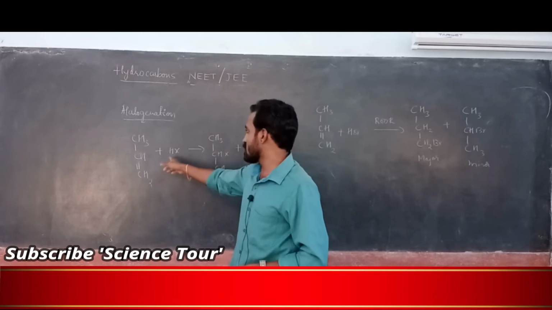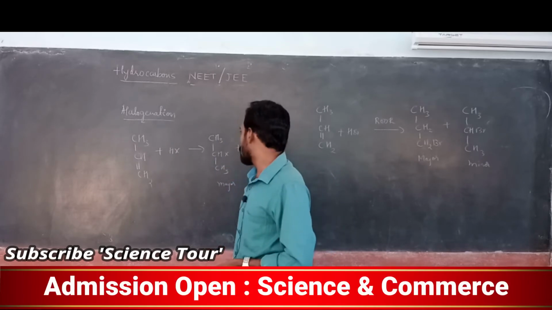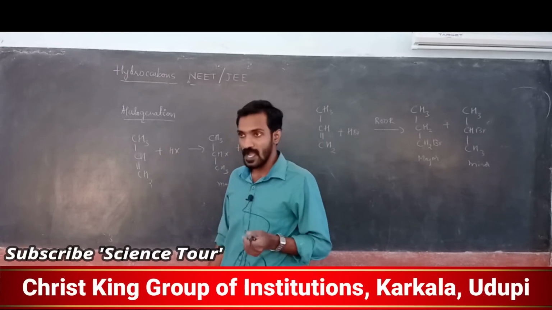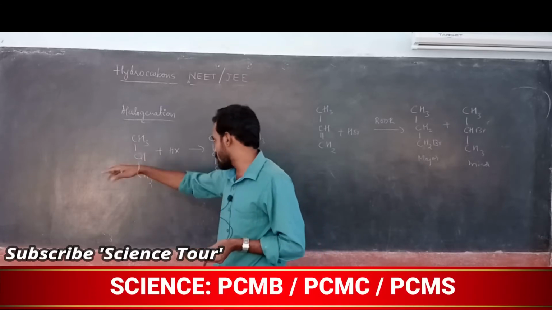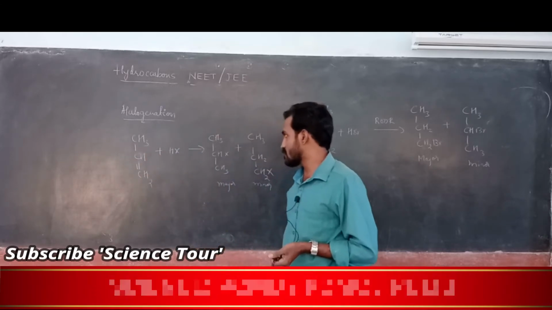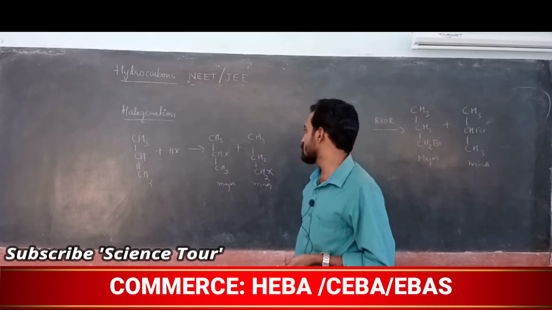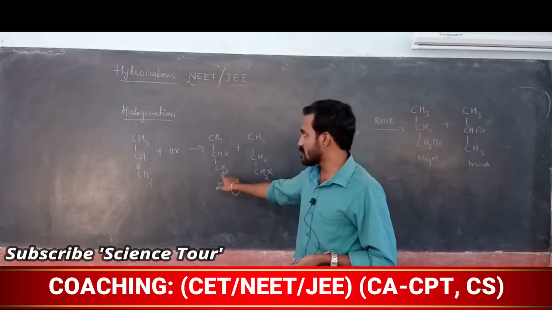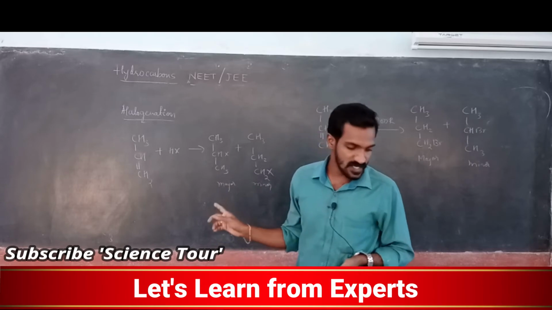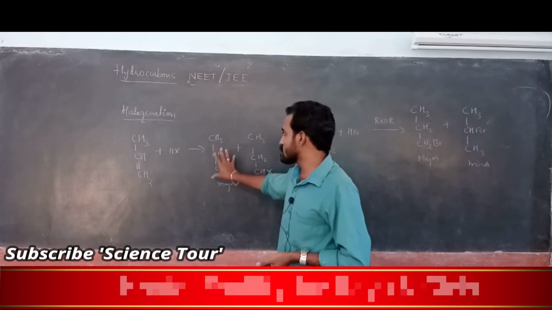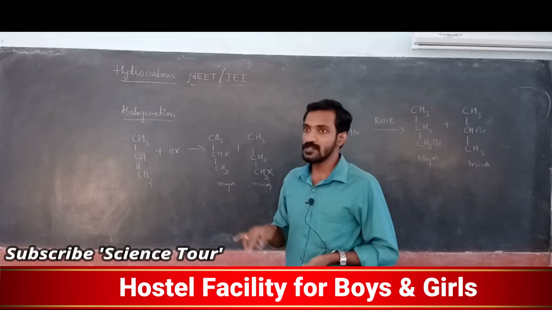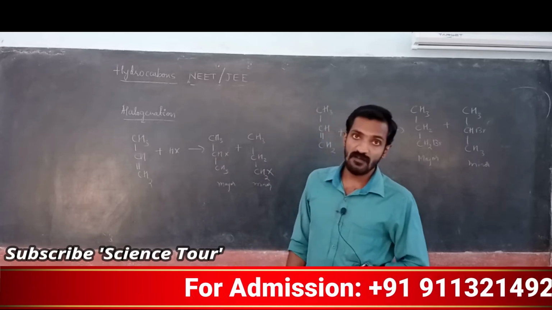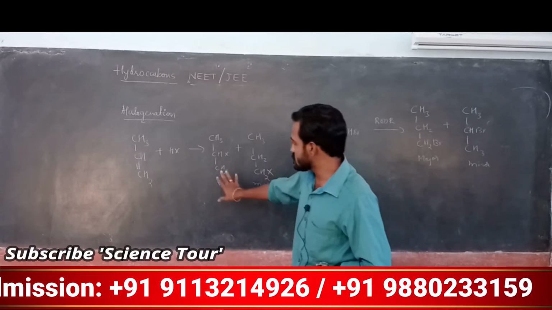Understood? Propene. Propene reacts with the hydrogen halide. What happens? This is actually the negative part, this is actually the positive part. According to Markovnikov's rule, the negative part will attack the carbon containing less number of hydrogen atoms, and the positive part will attack the carbon containing more number of hydrogen atoms. This product you are getting. This reaction takes place according to Markovnikov's rule. So the major product is where X attacks the carbon containing less number of hydrogen atoms. So it is considered a major product.